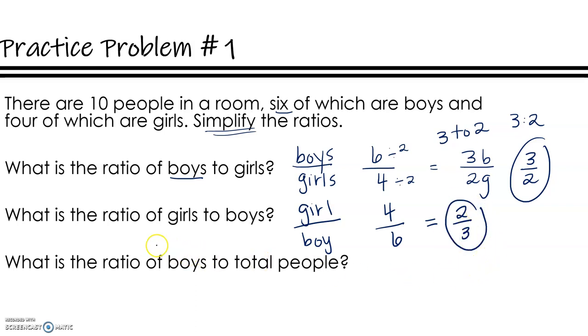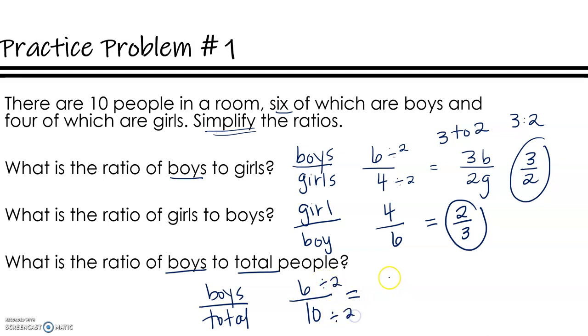And then the last thing is what is the ratio of boys to total? I know that there's 6 boys and it says there's 10 people in the room. That would simplify, if you divide both by 2, to 3 to 5.